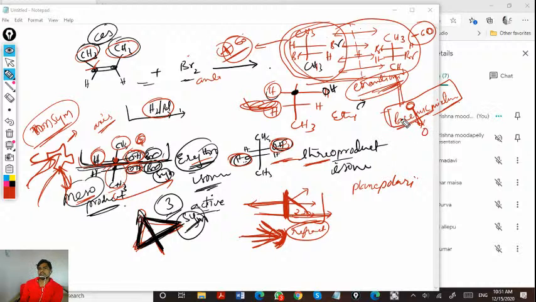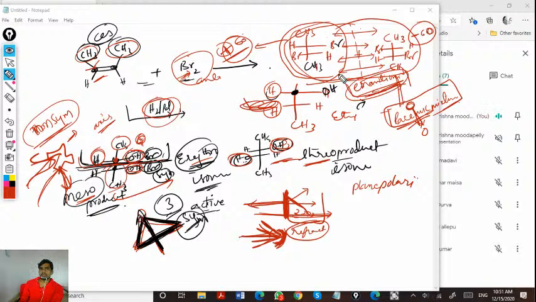So either it is going to give a racemic mixture or it is going to give a meso product when a double bond is treated with electrophilic addition reagents. We'll see the example. So far what I have given is the terms of the products.